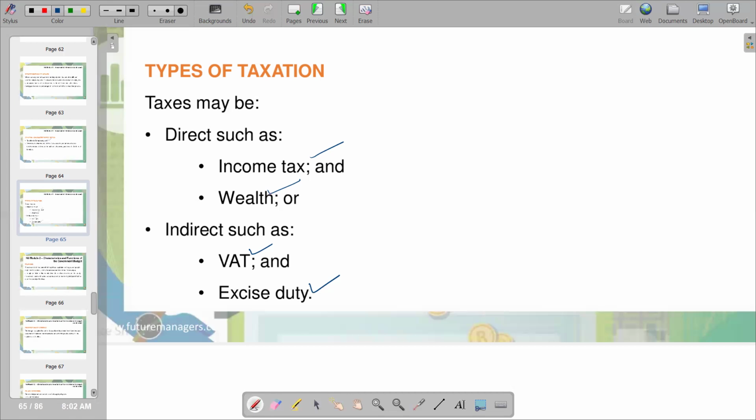Then we also have excise duty, which is a duty levied on manufactured goods. This is what we have in terms of the types of taxation, subdivided into direct and indirect, and we also have further examples of each.